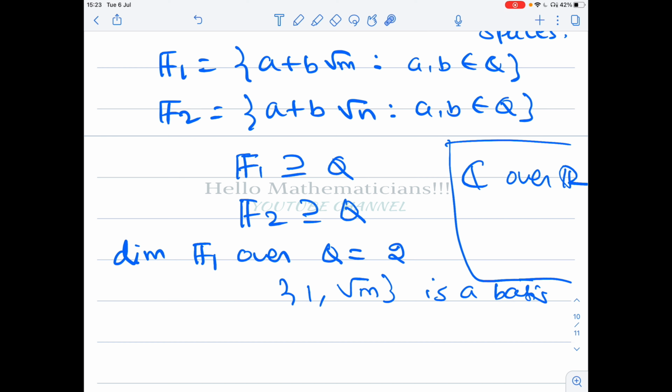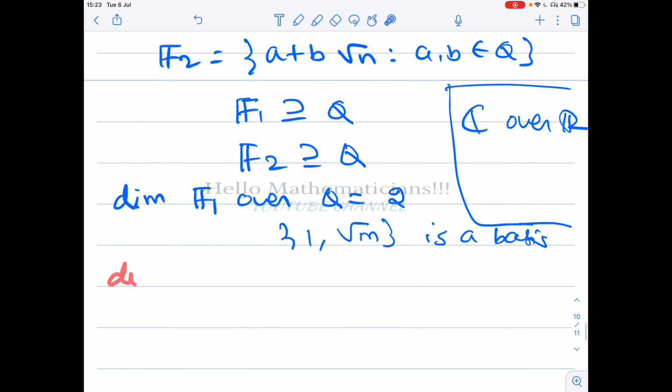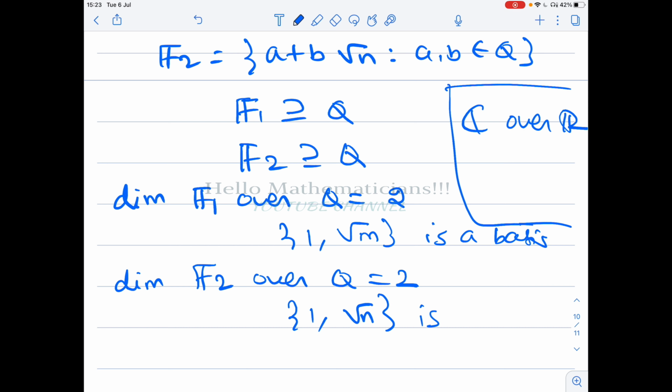Every element of F1 is a linear combination of 1 and root m, so a times 1 and b times root m. Similarly, the dimension of F2 over Q is also 2, because again 1, root n is a basis.